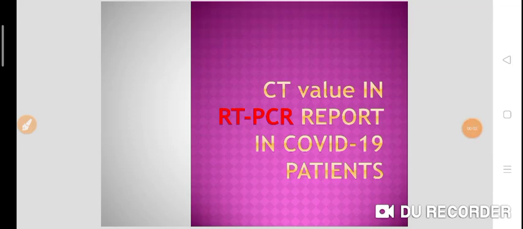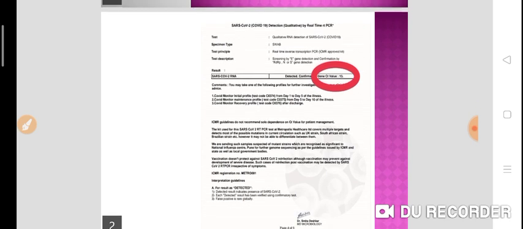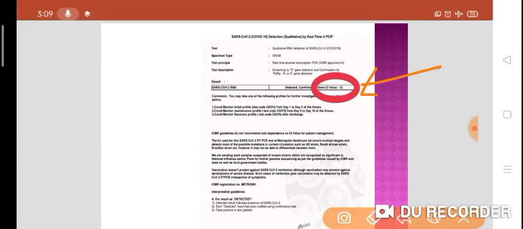Today we will discuss the role of CT value in the RT-PCR report in COVID-19 patients. Nowadays it is a very hot topic. What is the role of this CT score? Not actually CT score, it's the CT value in the RT-PCR report. We get confused between the CT value and the CT score.